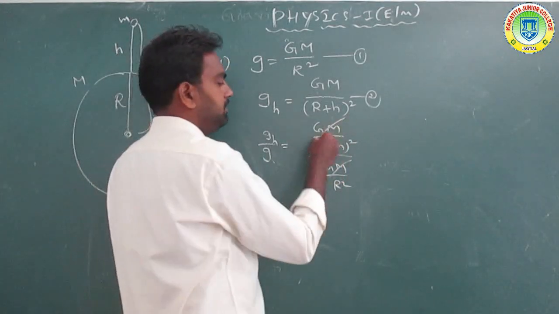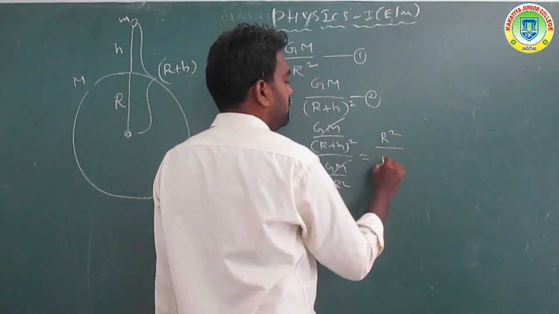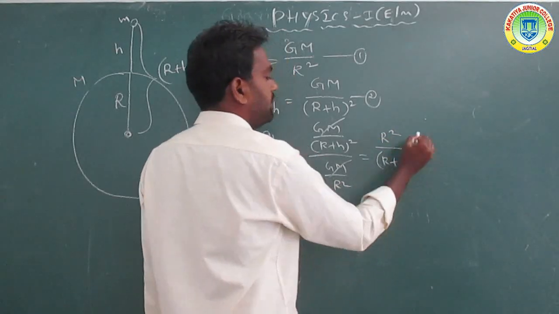So GM is cancelled, and we get R square by (R plus h) whole square.